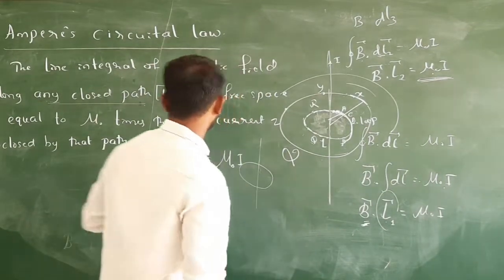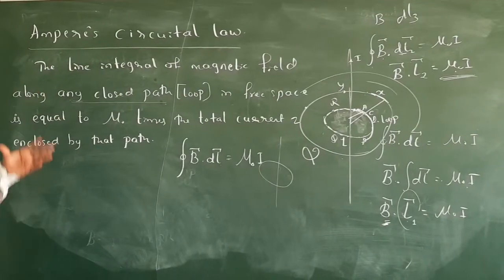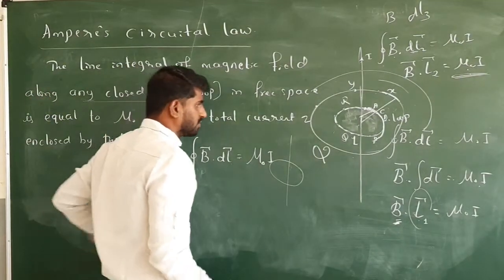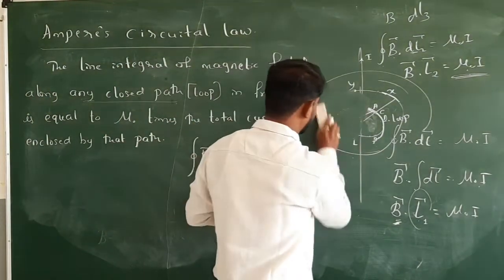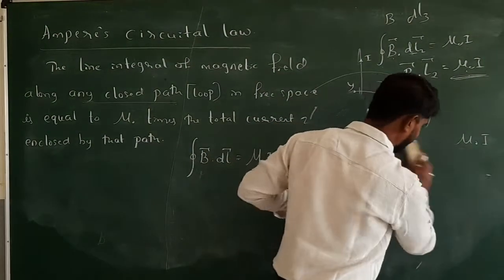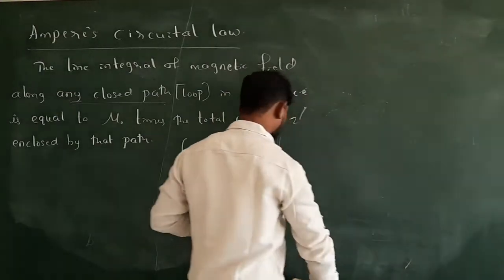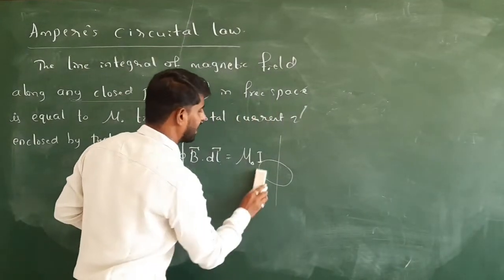Okay, so this is the statement of Ampere's circuital law. Okay, why do we use this Ampere's circuital law? By using Ampere's circuital law, we can easily get the magnetic field around a current carrying conductor. We can get the magnetic field around a current carrying conductor.